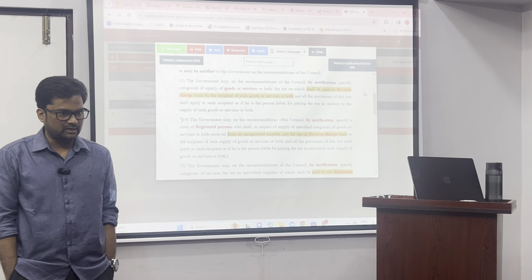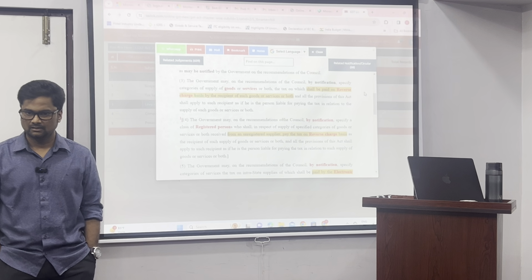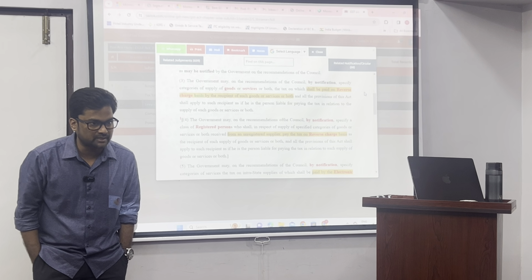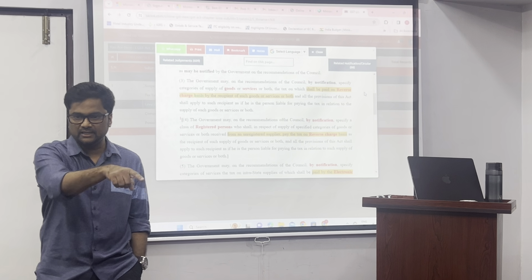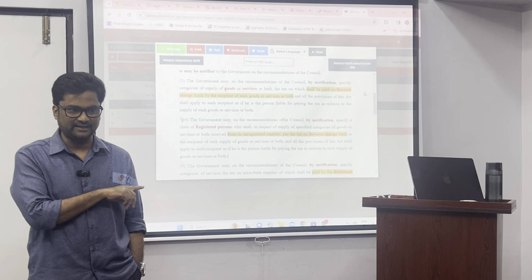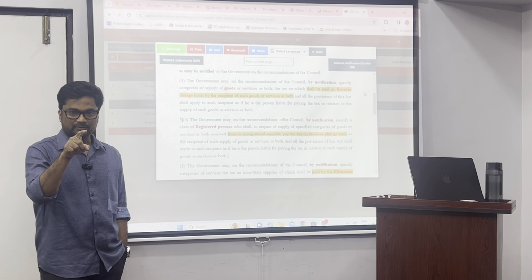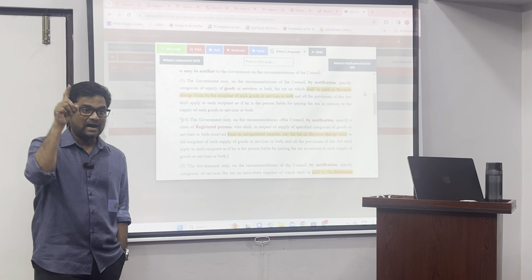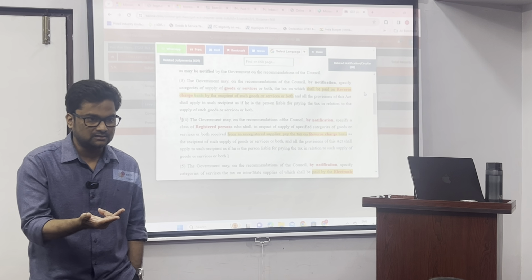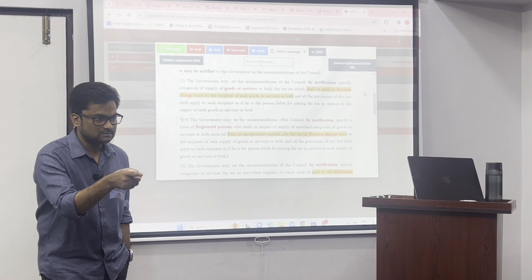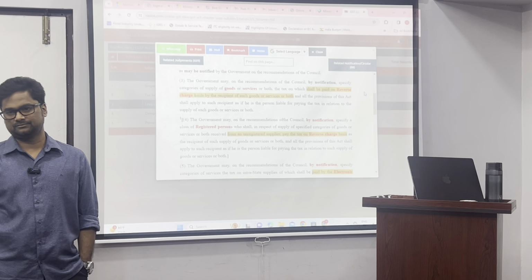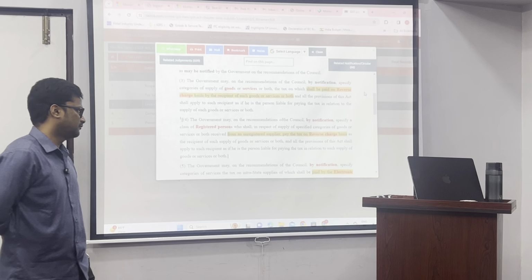See, in my previous example, in my own case, I am a registered person. But I am providing arbitration tribunal services to you. You are also a registered person. But you have to pay the tax. Clear? That is the scope of 3. But in subsection 4, you are always an unregistered person. In subsection 3, you may be either registered or unregistered, but in subsection 4, you are always unregistered. That is the difference between subsection 3 RCM and subsection 4 RCM. Clear, na? Okay. We'll go to next subsection.